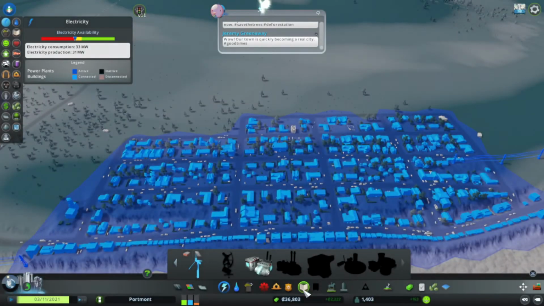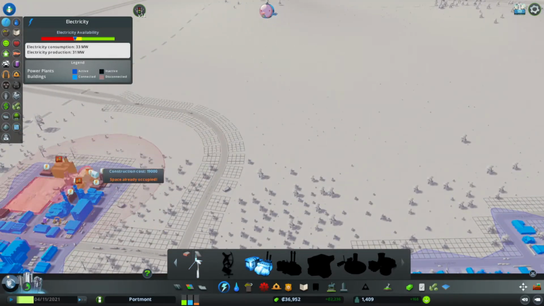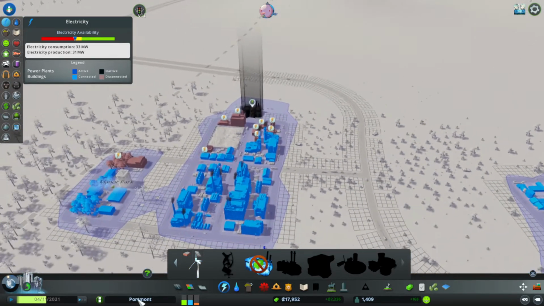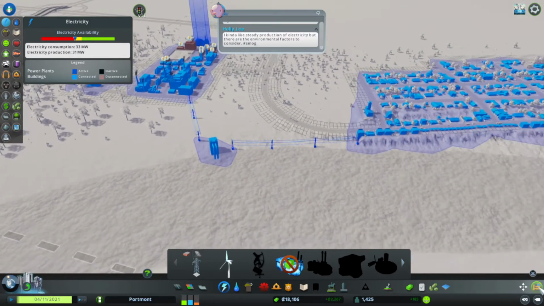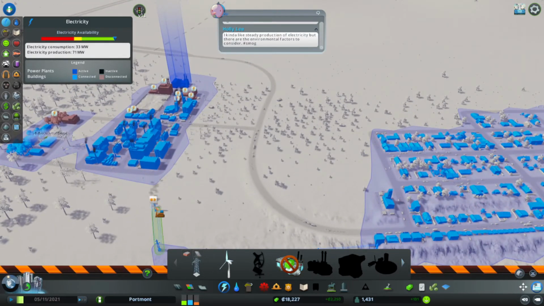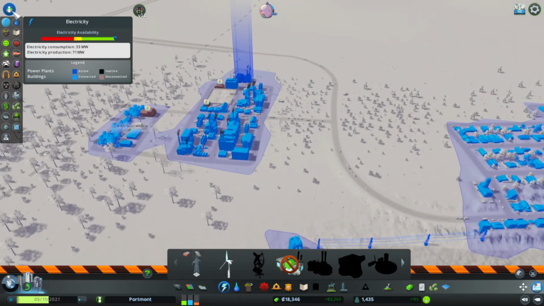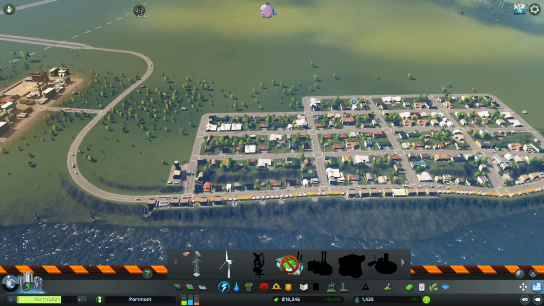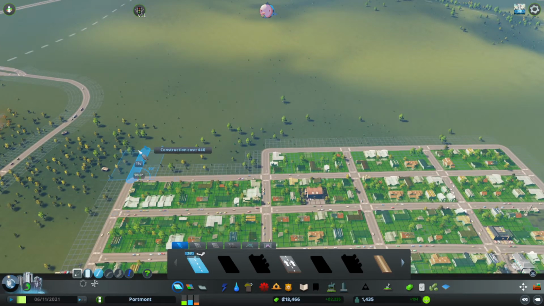Right, hopefully we got a cash boost from... Okay, we did. Excellent. Right, I'm going to build coal. I have to. We're running out of power. The good thing is that now I can get rid of these power lines because they now have their own coal power source over here, which is excellent. That will also allow me to build some more roads.